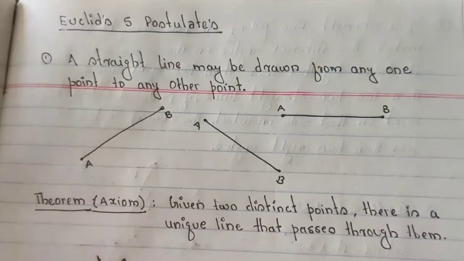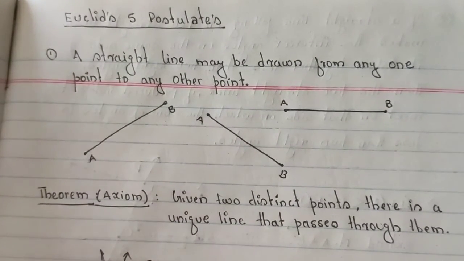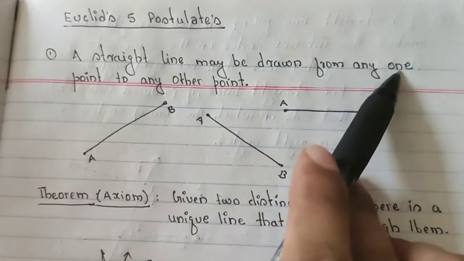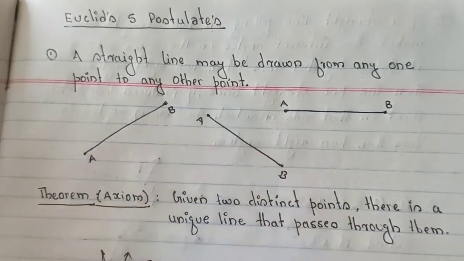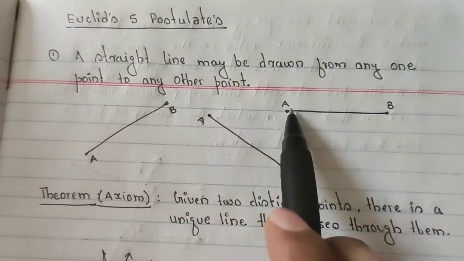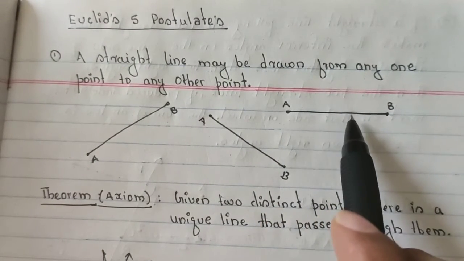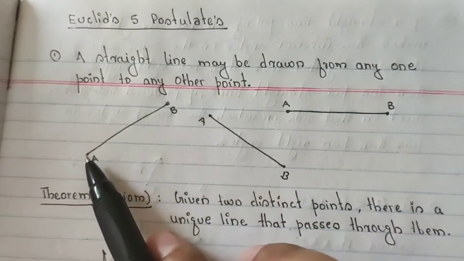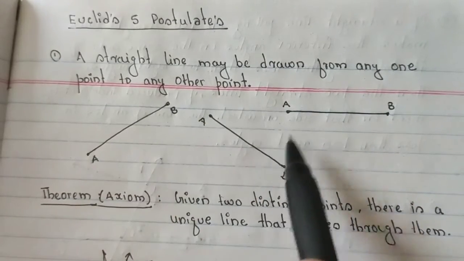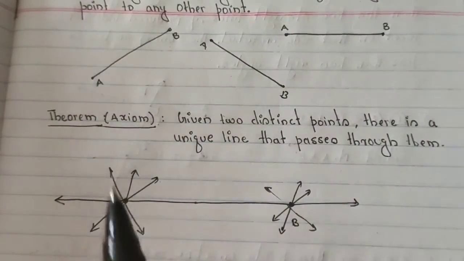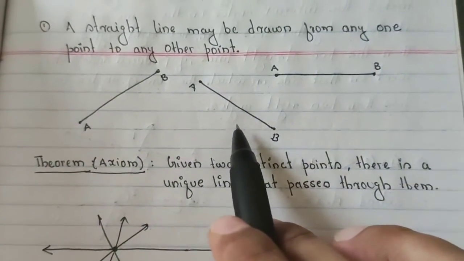So let's start. The foremost is: a straight line may be drawn from any one point to any other point. It's very simple. You can draw a straight line from one point to another point. These 2 points can be in any direction. Now, here the theorem is related to this postulate.